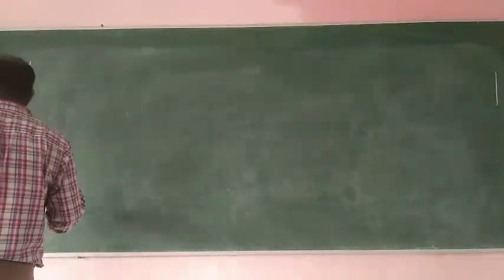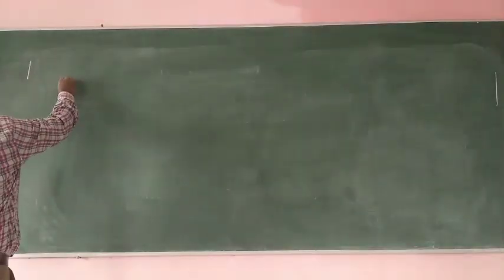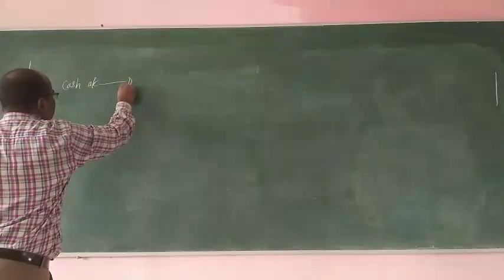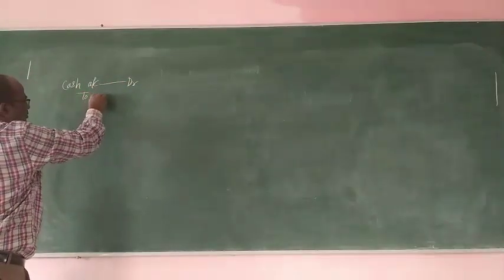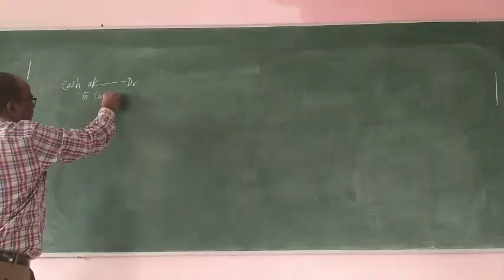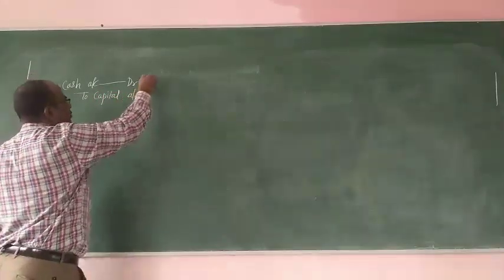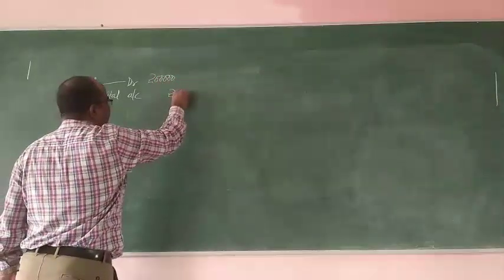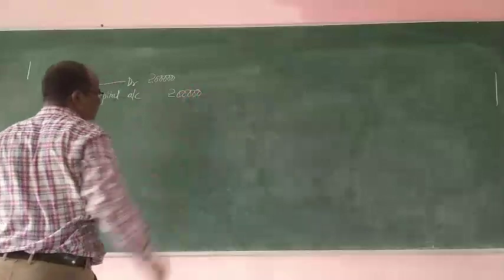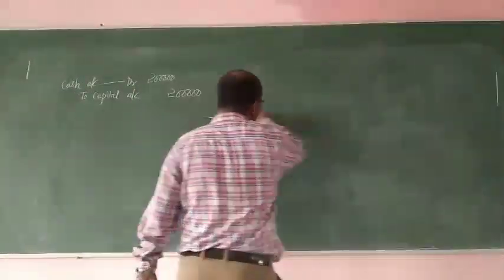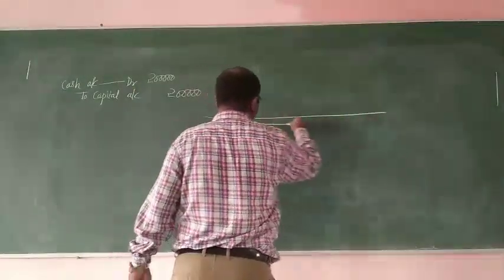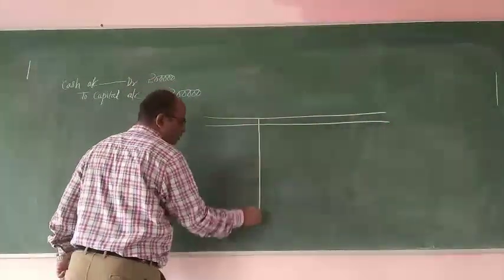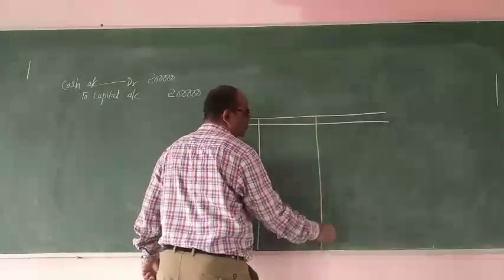Commenced business with rupees 2 lakh. So the journal entry will be cash account debit to capital account, 2 lakh. Assets, liabilities, capital.